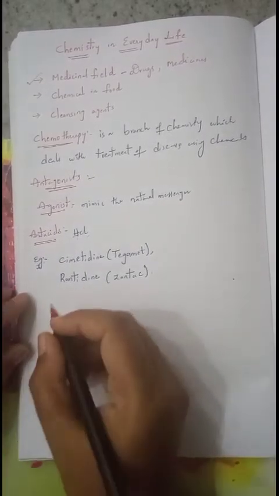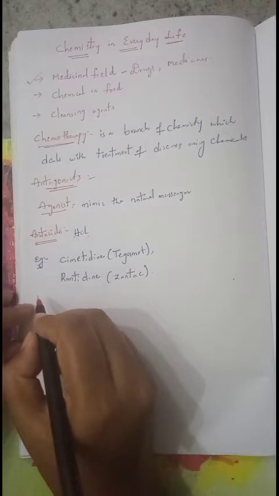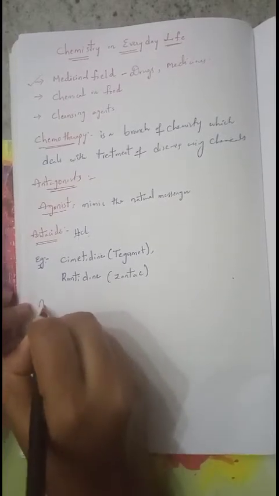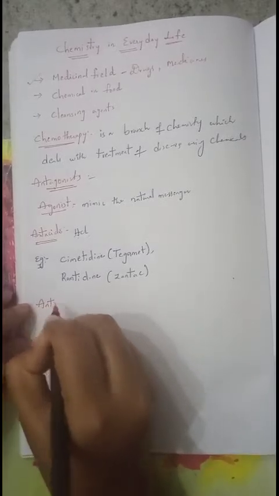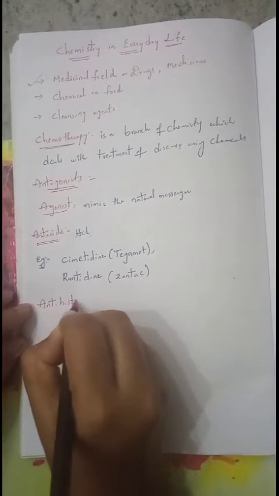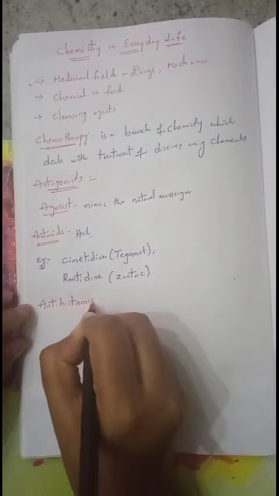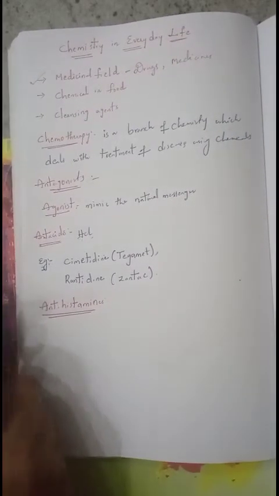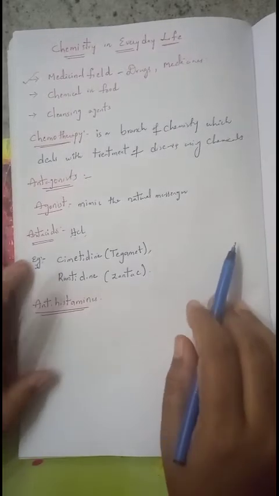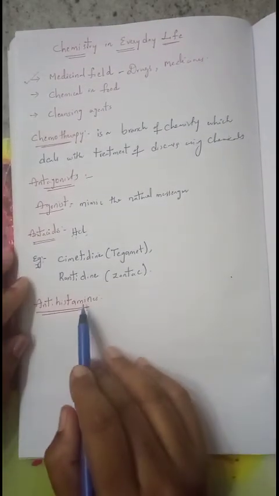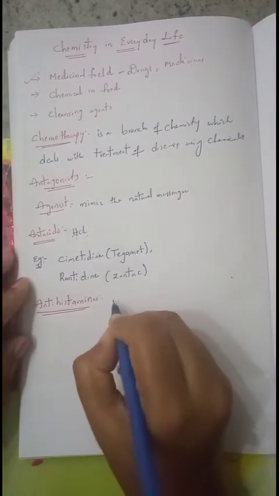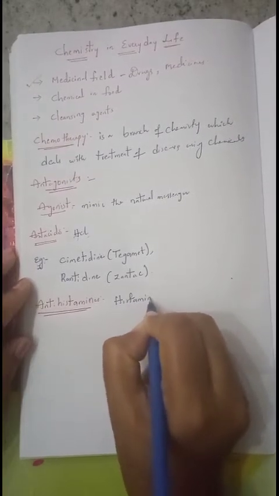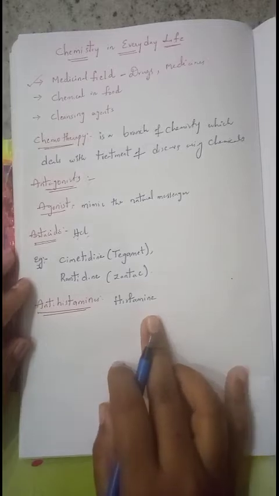Next, another type of chemicals used in the medicinal industry is antihistamines. These antihistamines are the drugs or medicines which can act against histamine.